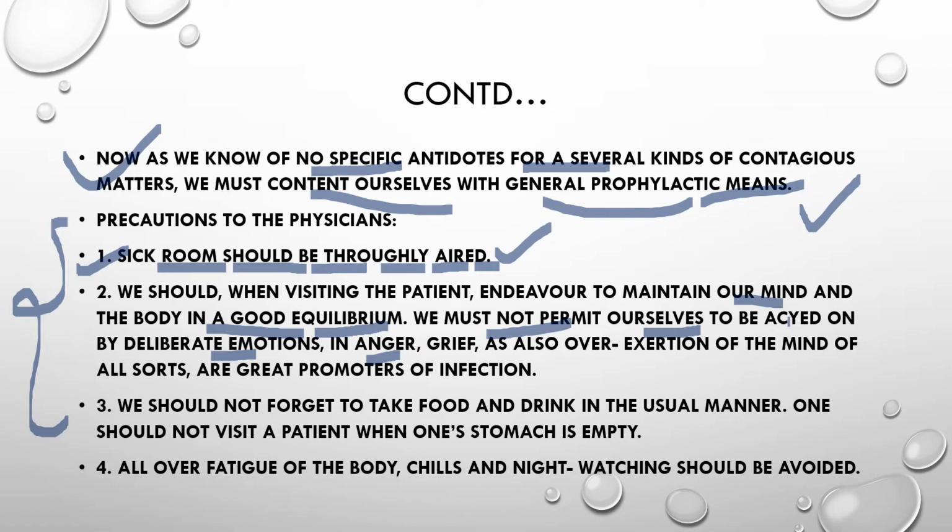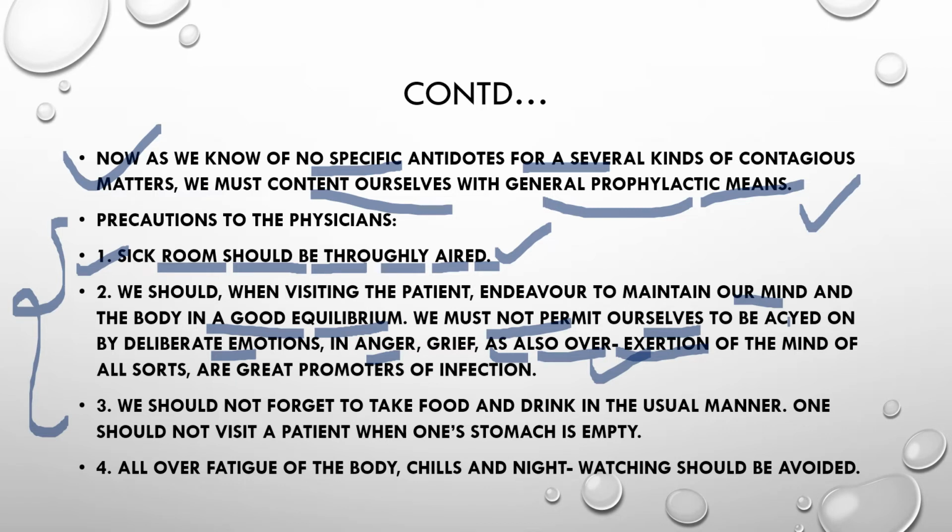Ourselves should be in balanced emotions, not getting any anger or grief, and avoiding over exertion. Why does Hahnemann say this? These are all things which spoil the health.